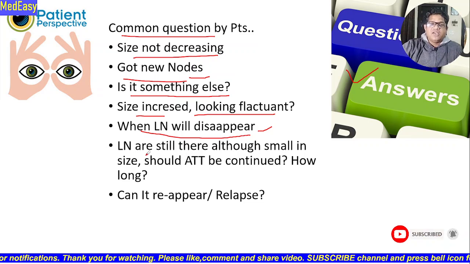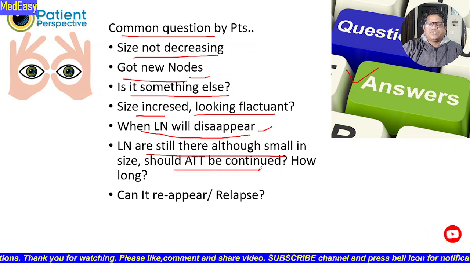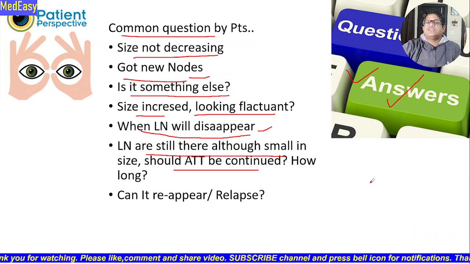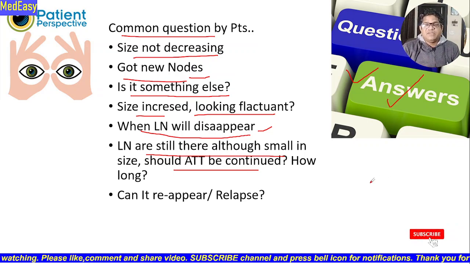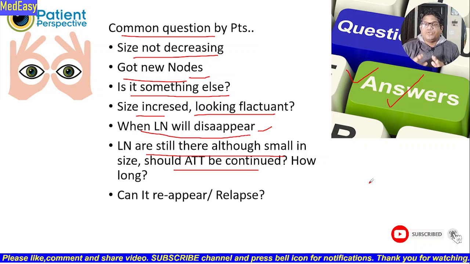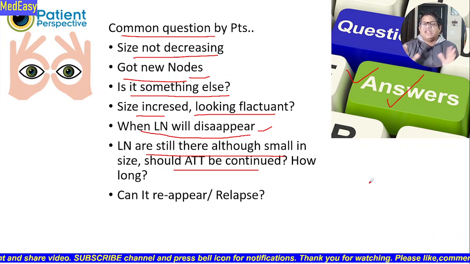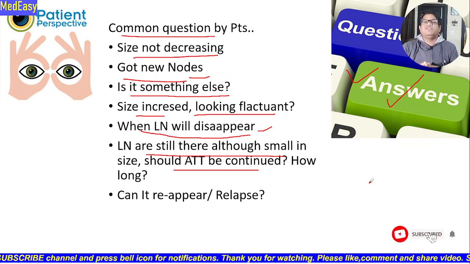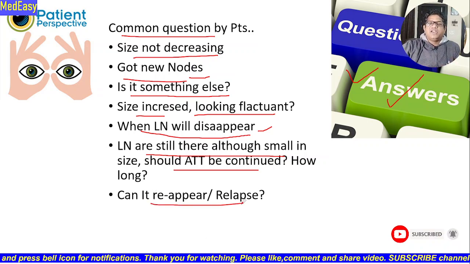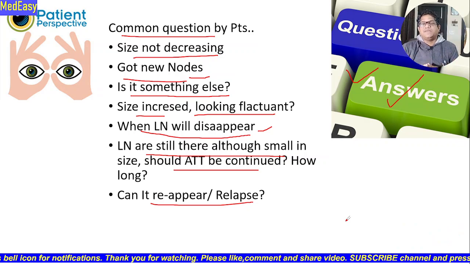Lymph node is still there, although small in size, should ATD be continued? You can answer no. Lymph nodes are less than 1 centimeter and clinical signs and symptoms have improved, so there is no need to continue antitubercular treatment. 6 months to 9 months: 9 months in case of a partial responder, and 6 months in patients who have responded very well, is more than enough for lymph node tuberculosis. Can it reappear, relapse? Yes, tuberculosis can reappear and relapse. You have to tell them the signs and symptoms, so that they know when to come back and contact us.